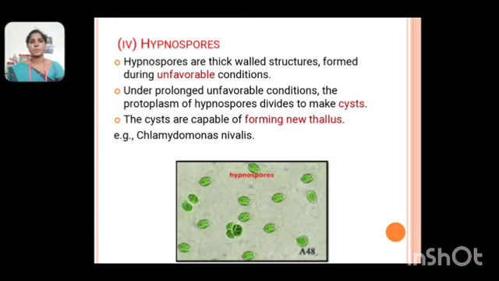Fourth one, hypnospores. The hypnospores are thick-walled structures formed during unfavorable conditions. Most of the hypnospores are formed only under unfavorable conditions. Under prolonged unfavorable conditions, the protoplasm of hypnospores divides to make cysts. The cysts are capable of forming a new thallus. For example, Chlamydomonas nivalis. The image shows the hypnospores.